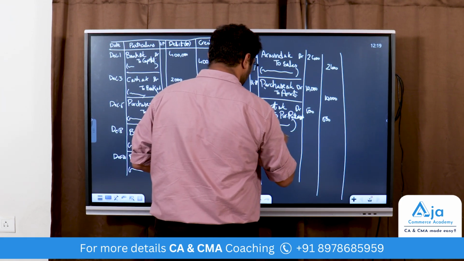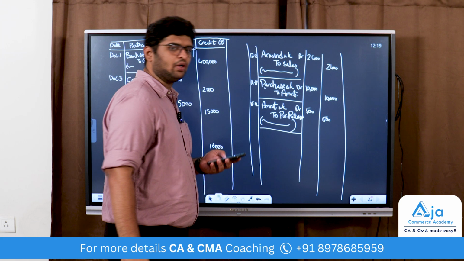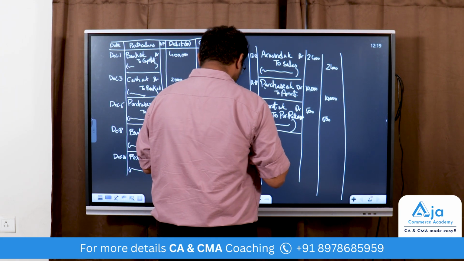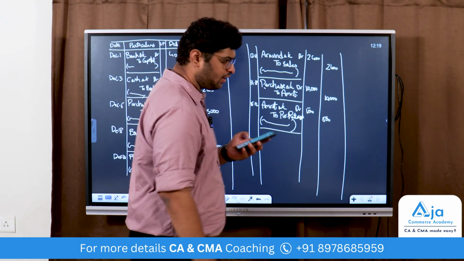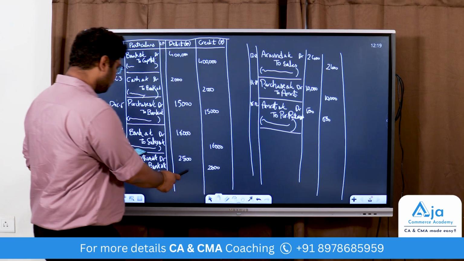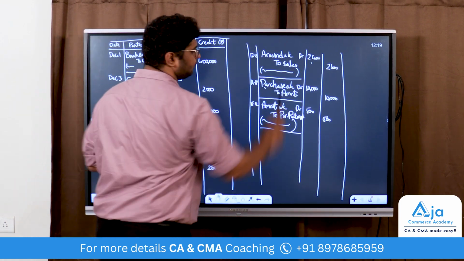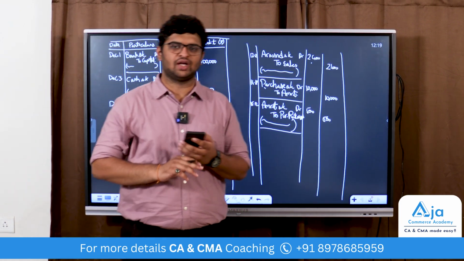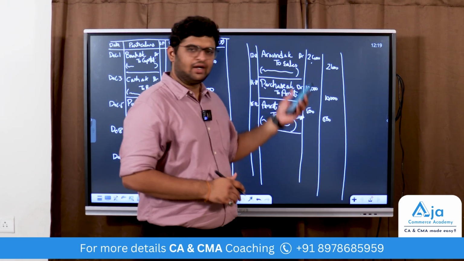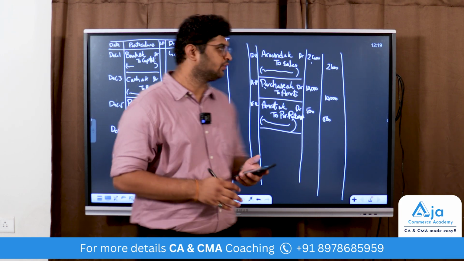Write the narration: being goods returned to Amrit. Next, on December 16th, he received from Arvind 2,300 in full settlement. So what does this mean? We sold to Arvind goods worth 2,400, and we received 2,300 in full settlement. That means you have to assume that 100 rupees is the discount that we gave to Arvind.